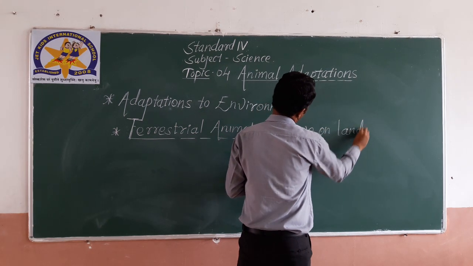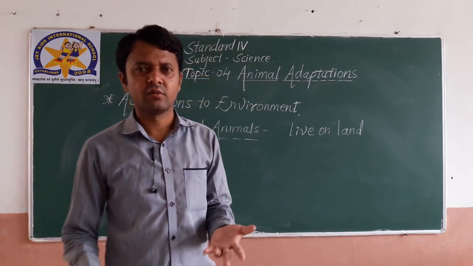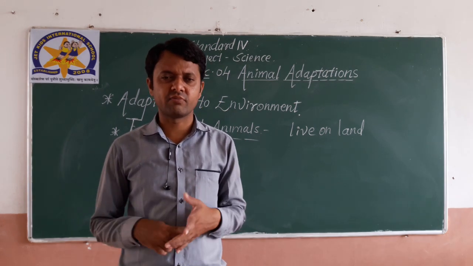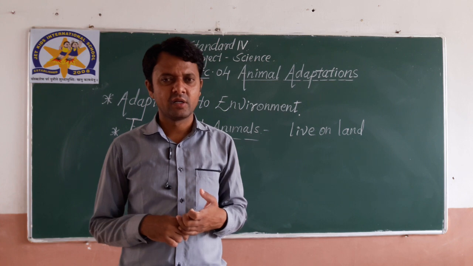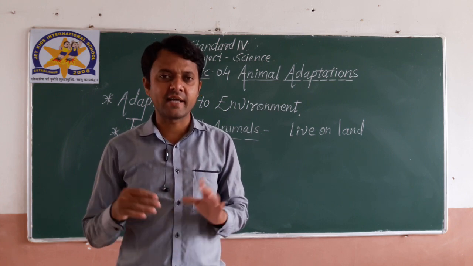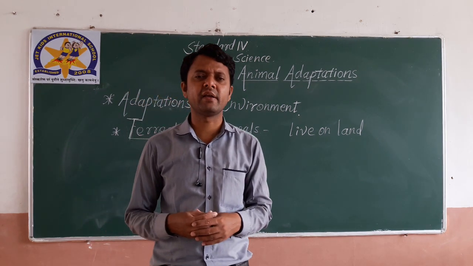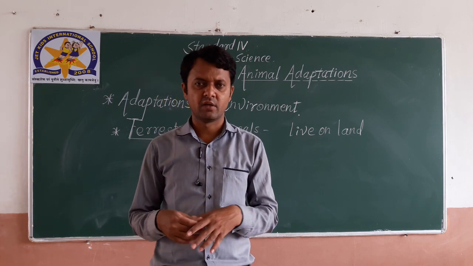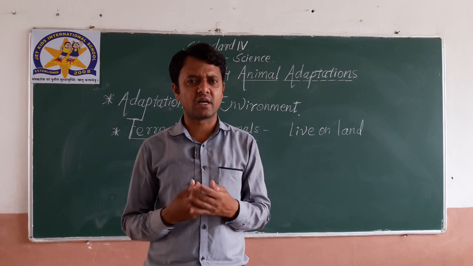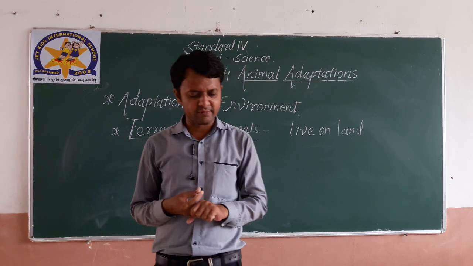We all are human beings. We all live on land. So we people are also in which category of animal? We are terrestrial animals. Human beings are an example of terrestrial animals. Then dog, cow, rabbit, and many more animals are terrestrial animals. So let us discuss terrestrial animals.